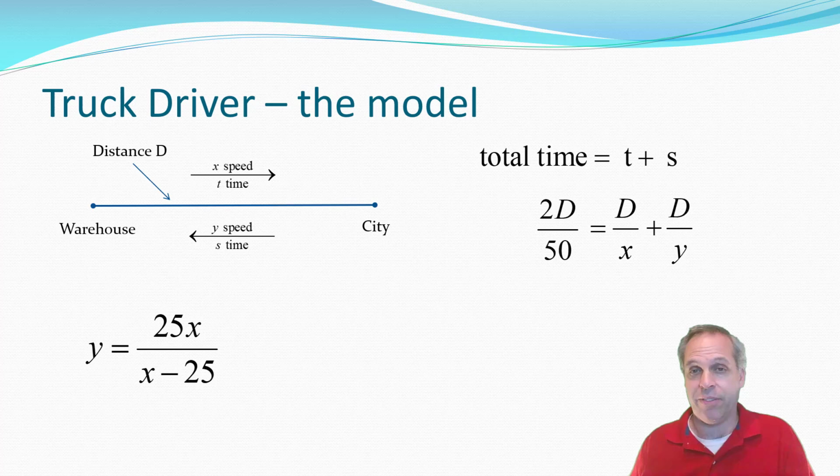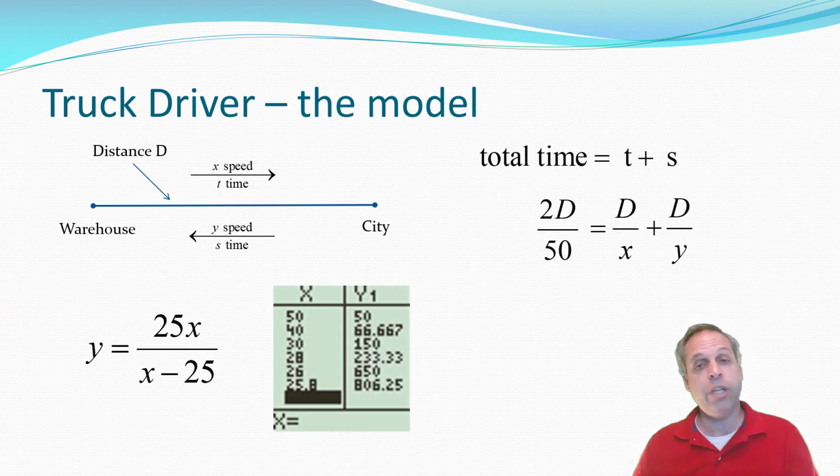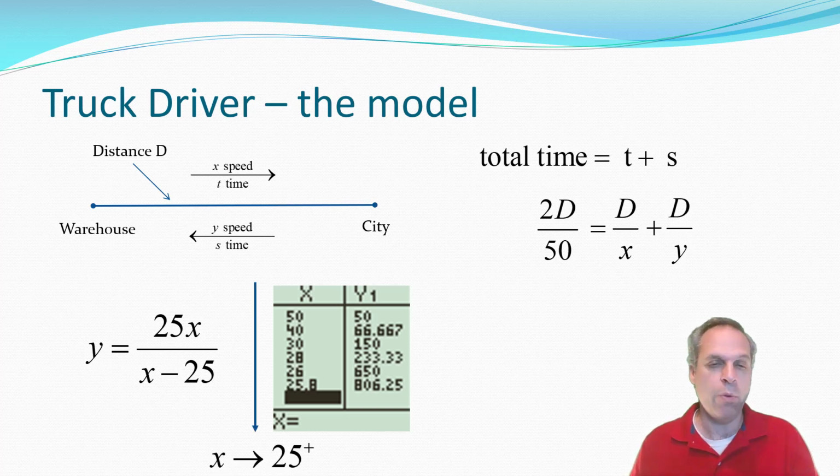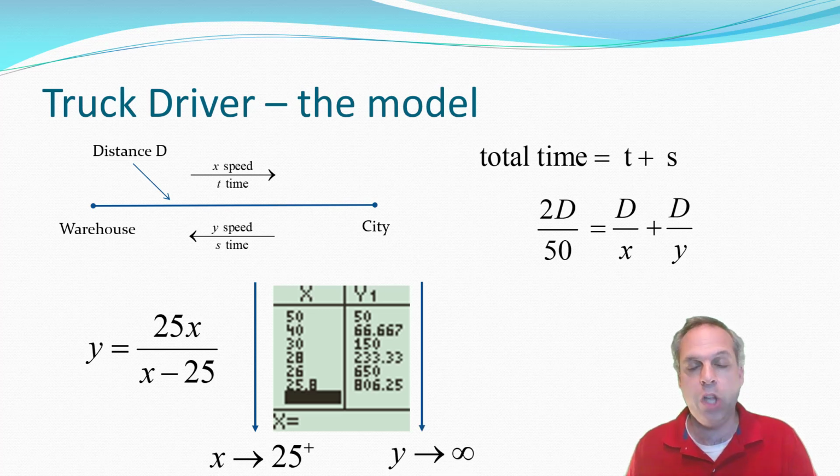Now notice what happens if I were to evaluate this at different speeds going from the warehouse to the city. So for example, if I were to plug in 50 for x, I should get 50 for y. If I plug in 40 for x, I said we wouldn't get 60 for y. And here is a whole bunch of different evaluations. I've picked different speeds as those speeds approach 25 from the right. So they get closer and closer. Notice that as the speed going from the warehouse to the city is getting closer and closer to 25 from the right, the speed coming back, though, is getting incredibly large.